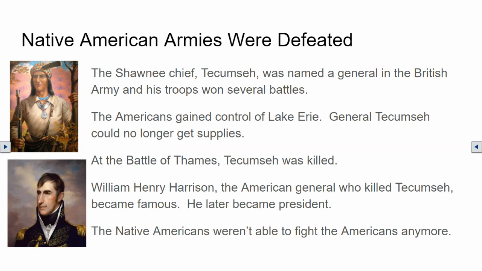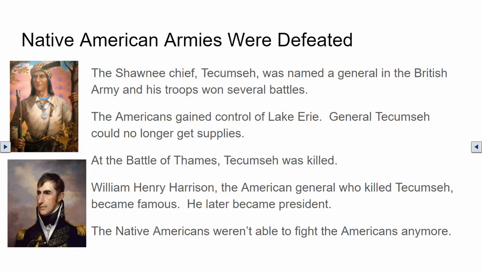One effect of the War of 1812: Native American armies were defeated. Major battles between United States soldiers and Native Americans took place in the area that is now the state of Michigan. The British supported Native Americans who won battles against the United States. The Shawnee chief, Tecumseh, shown here, was named a general in the British Army, and his troops won several battles. The combined British and Native American force under Tecumseh's command had its headquarters in a fort on Lake Erie near Detroit.